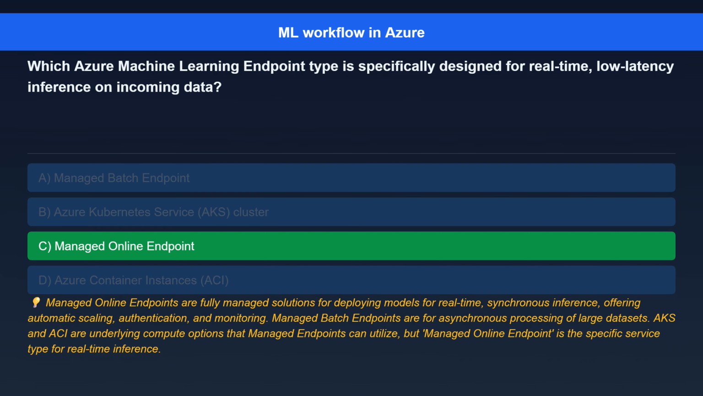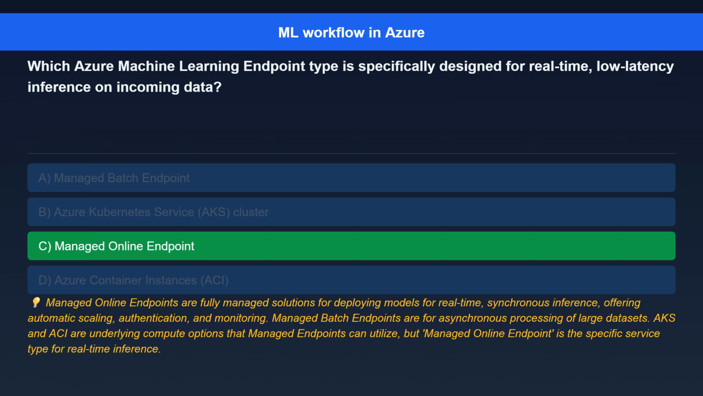The correct answer is Managed Online Endpoint. Here's the explanation. Managed online endpoints are fully managed solutions for deploying models for real-time, synchronous inference, offering automatic scaling, authentication, and monitoring. Managed batch endpoints are for asynchronous processing of large datasets. AKS and ACI are underlying compute options that managed endpoints can utilize, but managed online endpoint is the specific service type for real-time inference.